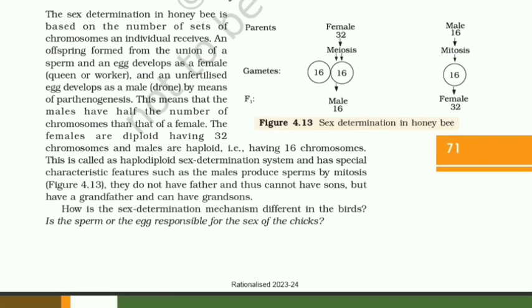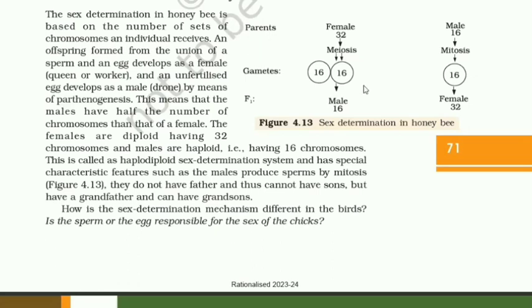This means that the male has half the number of chromosomes than that of female. The females are diploid, having 32 chromosomes, and males are haploid, that is, having 16 chromosomes. This is called the haplodiploid sex determination system and has special characteristic features, such as males produce sperms by mitosis. It is shown in figure 4.13.